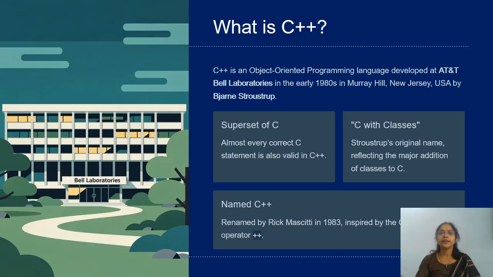Now, let me discuss one of the programming languages, C++. C++ is an object-oriented programming language. It was developed by the AT&T laboratories. It was created by Bjarne Stroustrup in the early 1980s. Originally, it was called C with Classes, and later it was renamed C++. We can say that C++ is a superset of C. Almost every C program is valid in C++.